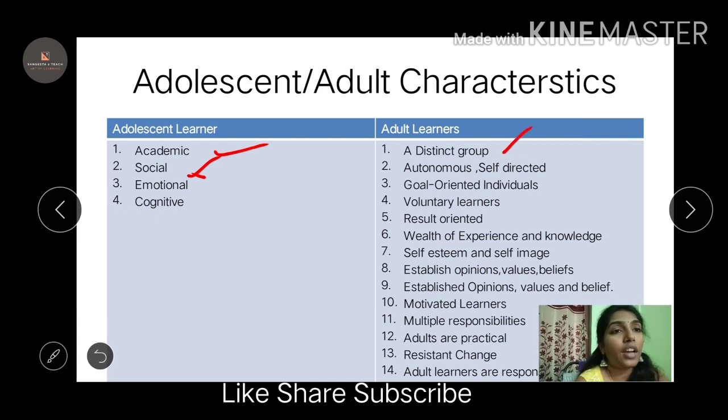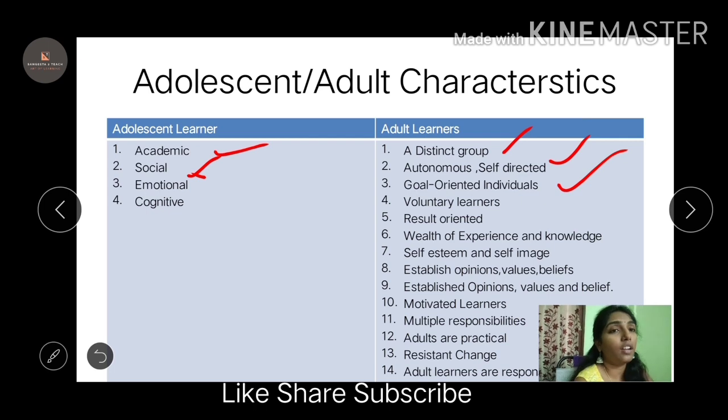They are self-directed, they don't need somebody to tell them or motivate them. They know what to do. They just want guidance on what the path is. In adult learning, they can do everything by themselves. They are goal oriented, they do it because they have some goal and they really want to reach that goal. Coming to voluntary learners, they learn because of their interest. They are result oriented, goal oriented, as I said.